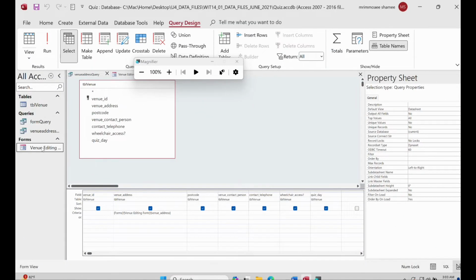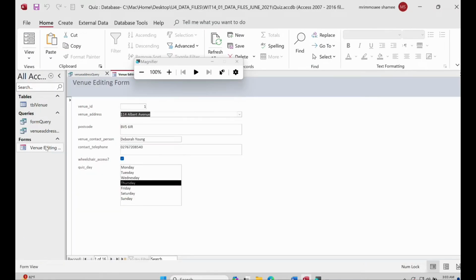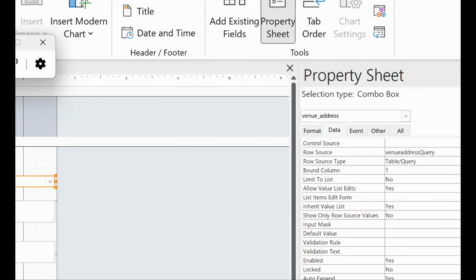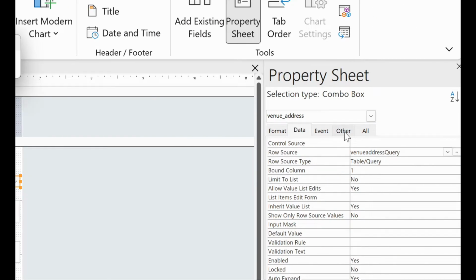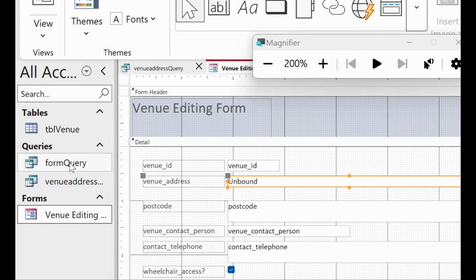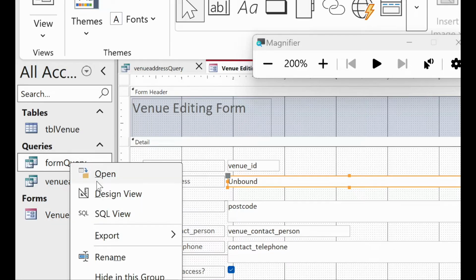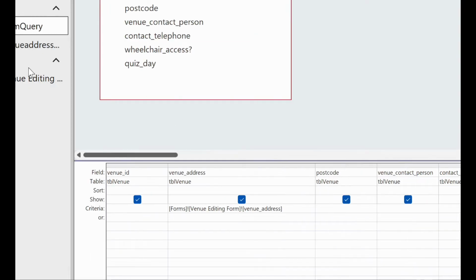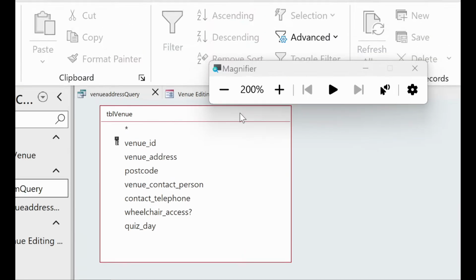If I go to my venue editing form, go to the design view, and then this field name, right? So we are focusing on this field name there. If you go here and check the other, the name is venue address. So this is the thing that we connected inside the form query. Remember these things, because if your name does not match the combo box name, then it won't work. So this way we are connecting the form to here, query to here.